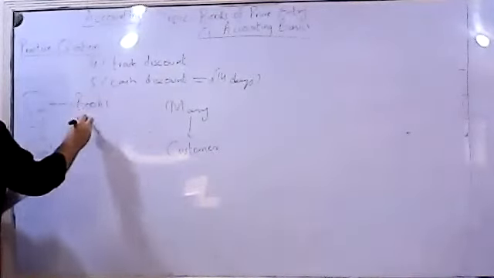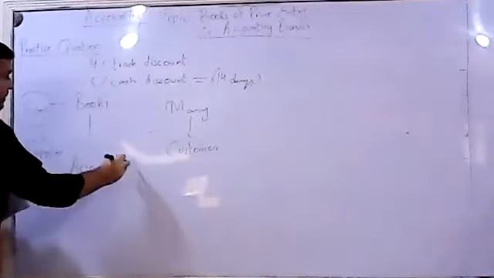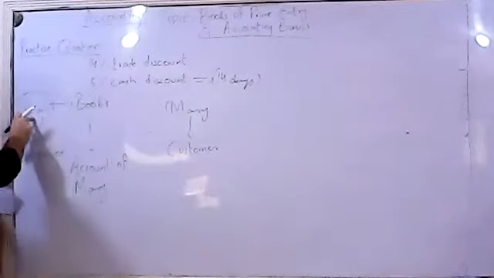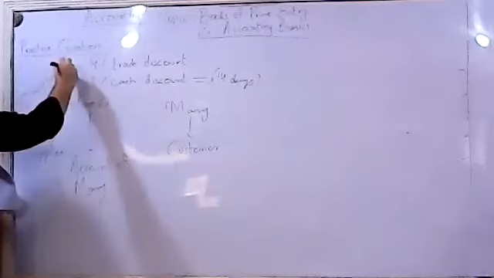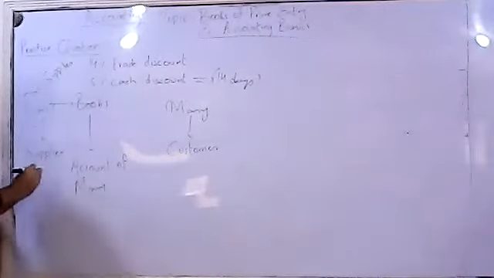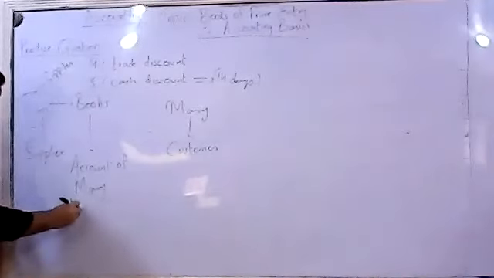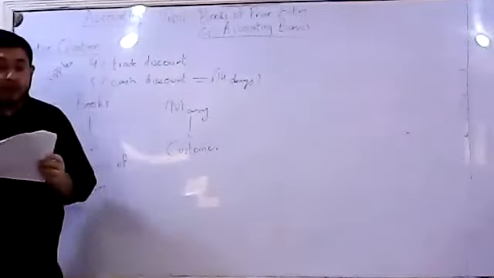Books of Kim and account of Mary. Now, who is Kim? Kim is basically a supplier, as in the selling business. That means it requires a sales ledger from you. They are requiring a sales ledger.